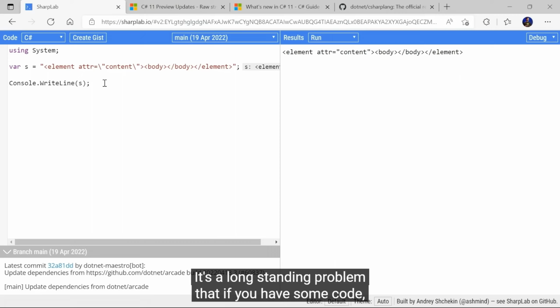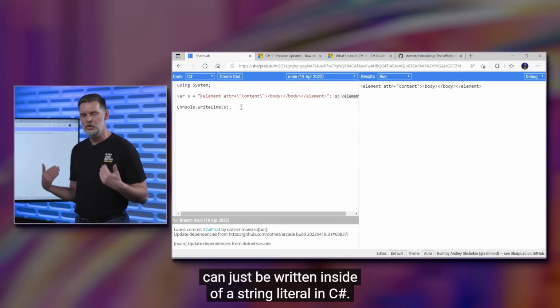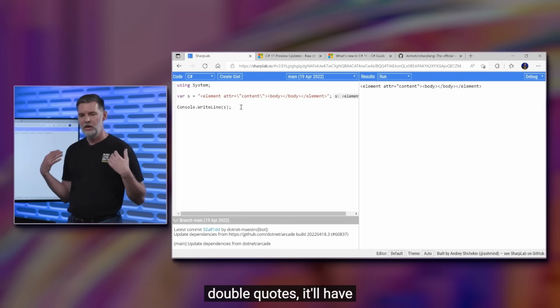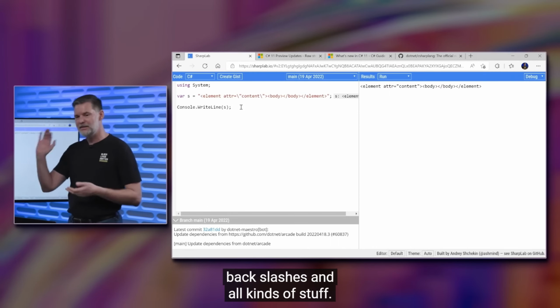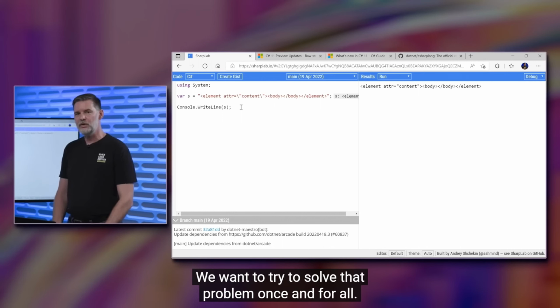It's a long-standing problem that if you have some sort of code, it could be JSON or XML or program code in any language, it's very likely to have things in it that can't just be written inside of a string literal in C#. Like, it'll have quotes, double quotes, it'll have backslashes and all kinds of stuff. So we want to try to solve that problem once and for all.